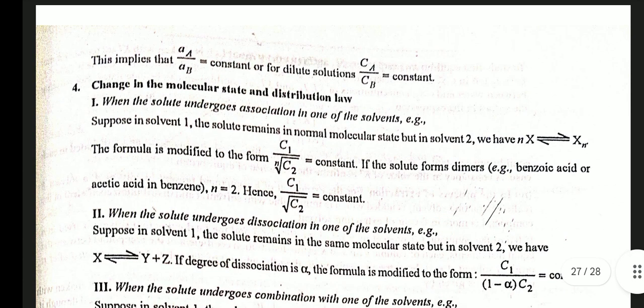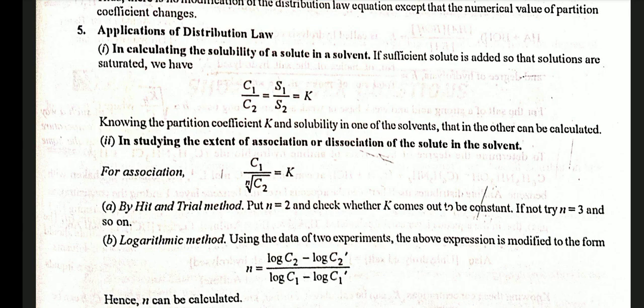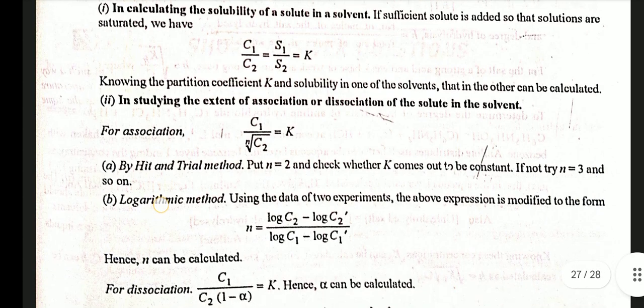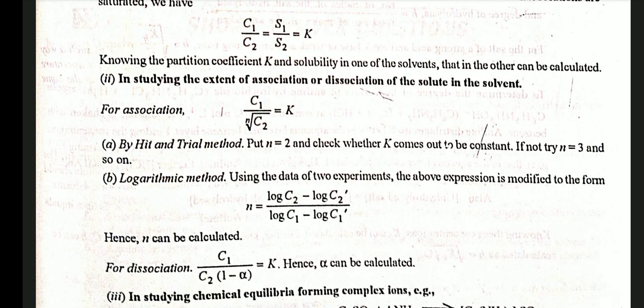Point 5, application of distribution law in calculating the solubility of a solute in a solvent. If sufficient solute is added so that the solutions are saturated, we have C1/C2 = S1/S2 = K. Knowing the partition coefficient K and the solubility in one of the solvents, that in the other can be calculated. Second, in studying the extent of association or dissociation of solute in the solvent. For association, C1/(n√C2) = K. By hit and trial method, put n = 2 and check whether K comes out to be constant. If not, try n = 3 and so on.